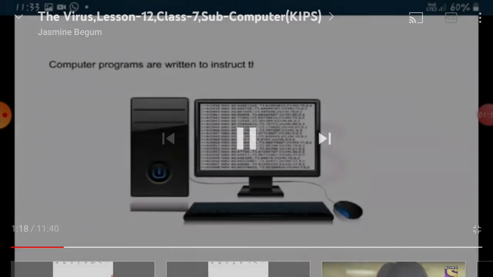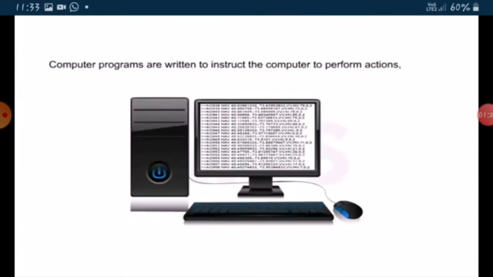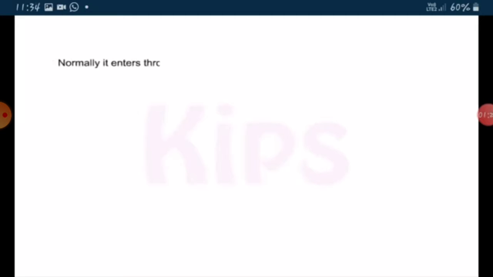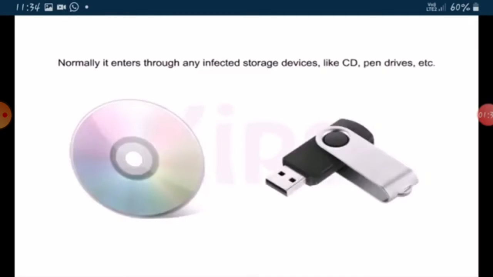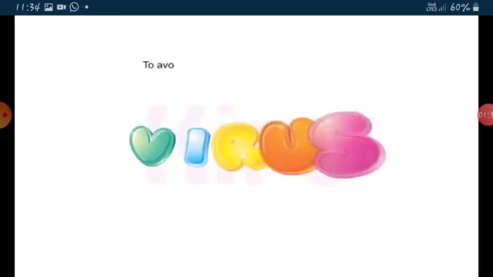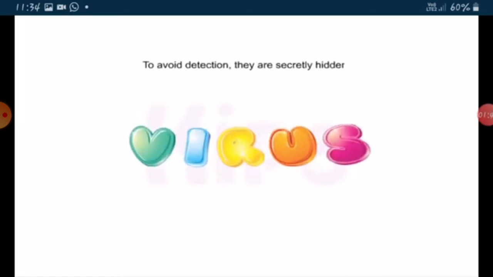Computer programs are written to instruct the computer to perform actions. However, virus programs make the computer perform undesired or unscheduled tasks. Normally, it enters through any infected storage devices like CD, pen drives, etc. Virus can also enter into a computer while surfing internet. To avoid detection, they are secretly hidden.